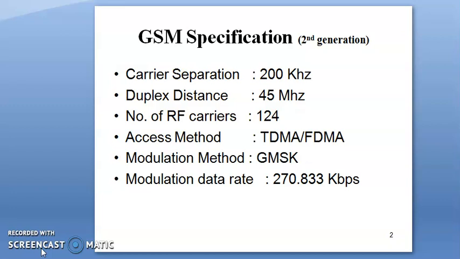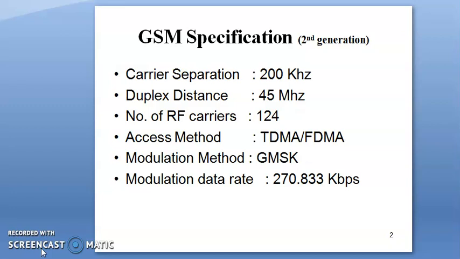In the second generation, telecom authorities defined certain specifications. A few related to it are: carrier spacing around 200 kilohertz, duplex distance 45 megahertz, number of RF carriers, or rather channels, 124, access method TDMA in combination with FDMA, modulation method GMSK, Gaussian minimum shift keying, and the modulation data rate it offers is 270.833 kbps.